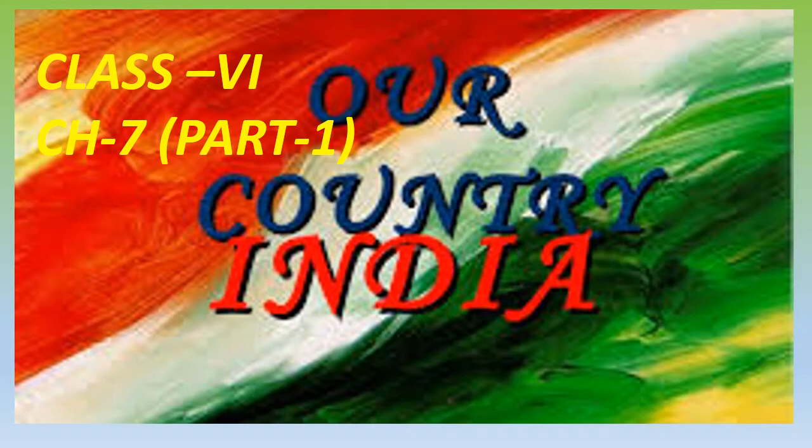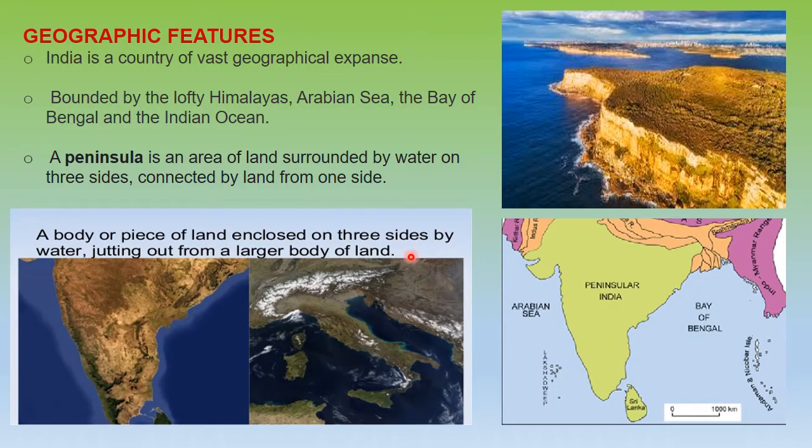So today, in continuation with our geography series, we are going to start with chapter number 7 of class 6 geography, which is titled Our Country, India. Now we all know that our beautiful country is diversified. We have diversity in the way people live, in the way geographical boundaries are there. So we are going to concentrate and focus on the different geographical features.